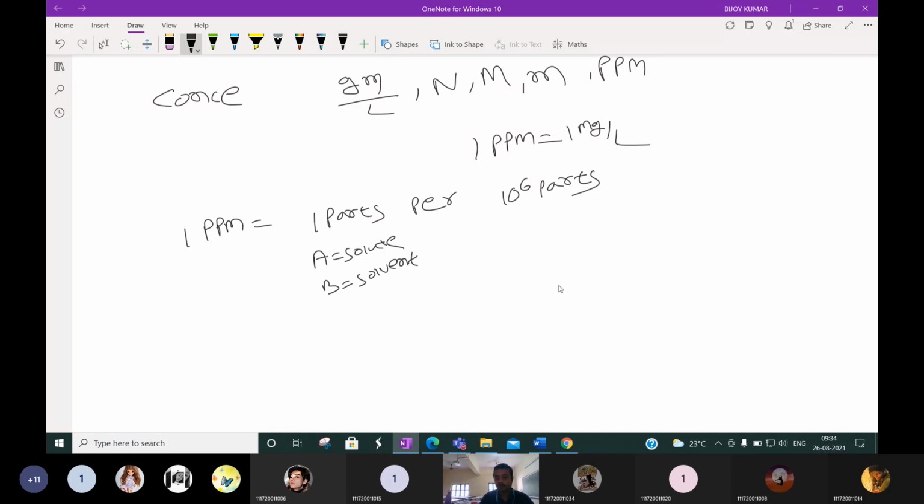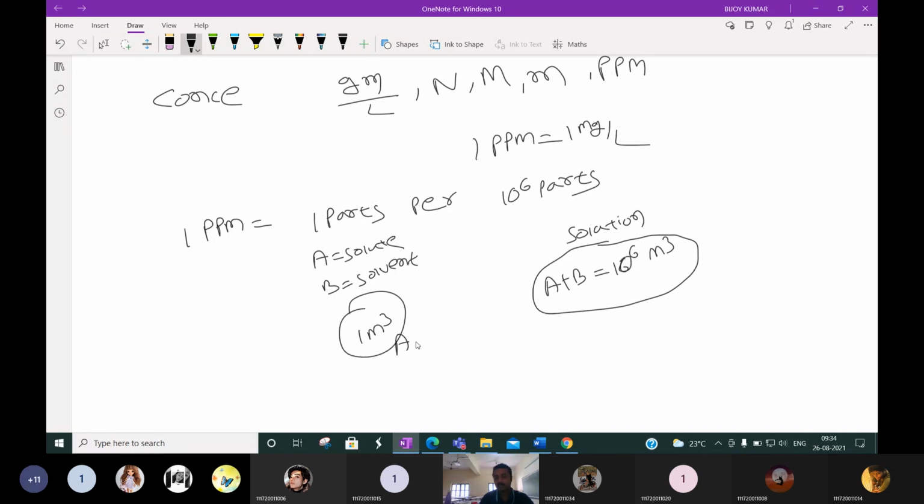If the A plus B solution, the mixture of solute plus solvent, has a volume of 10 to the power 6 meter cube, that is 1 million parts, and in that solution only 1 meter cube of solute A is present, then we can say the concentration of A is 1 ppm, or one part present per 10 to the power 6 parts.